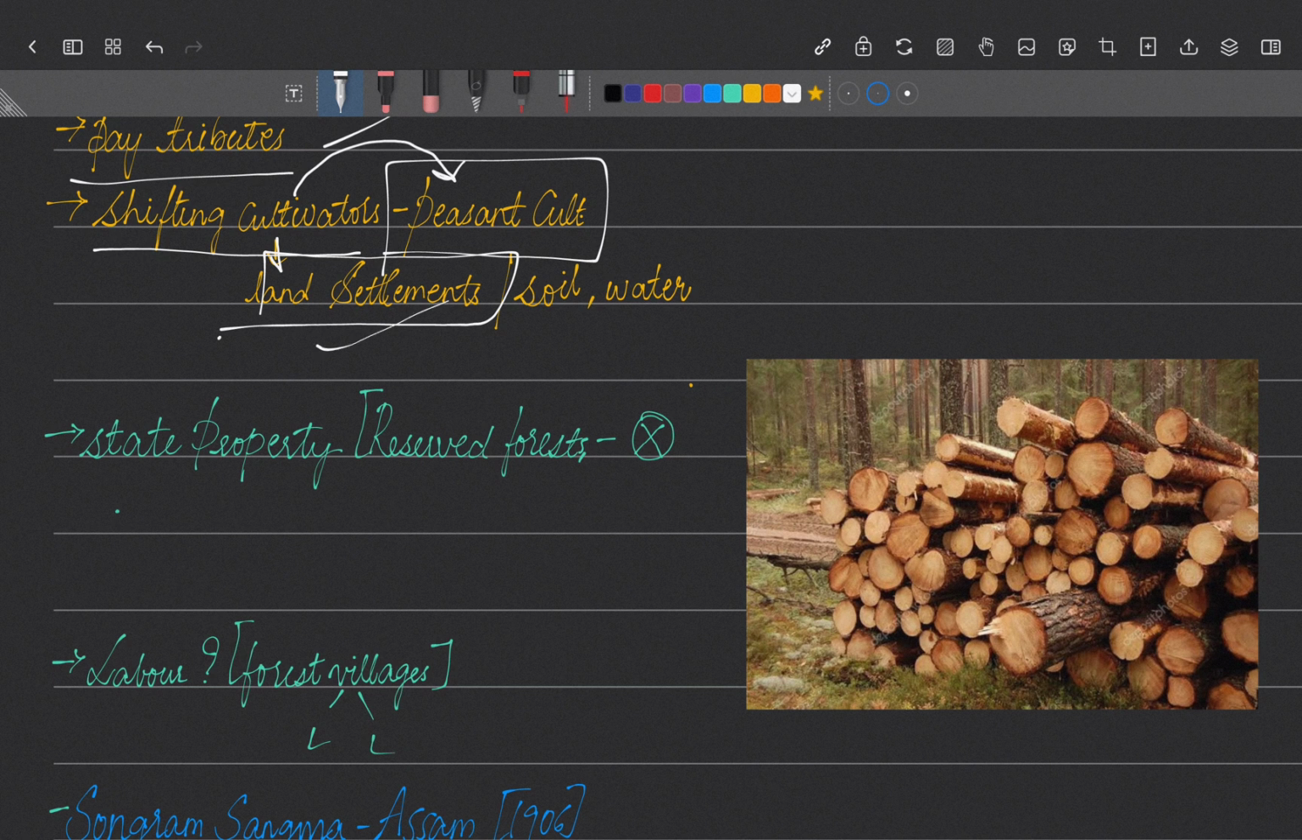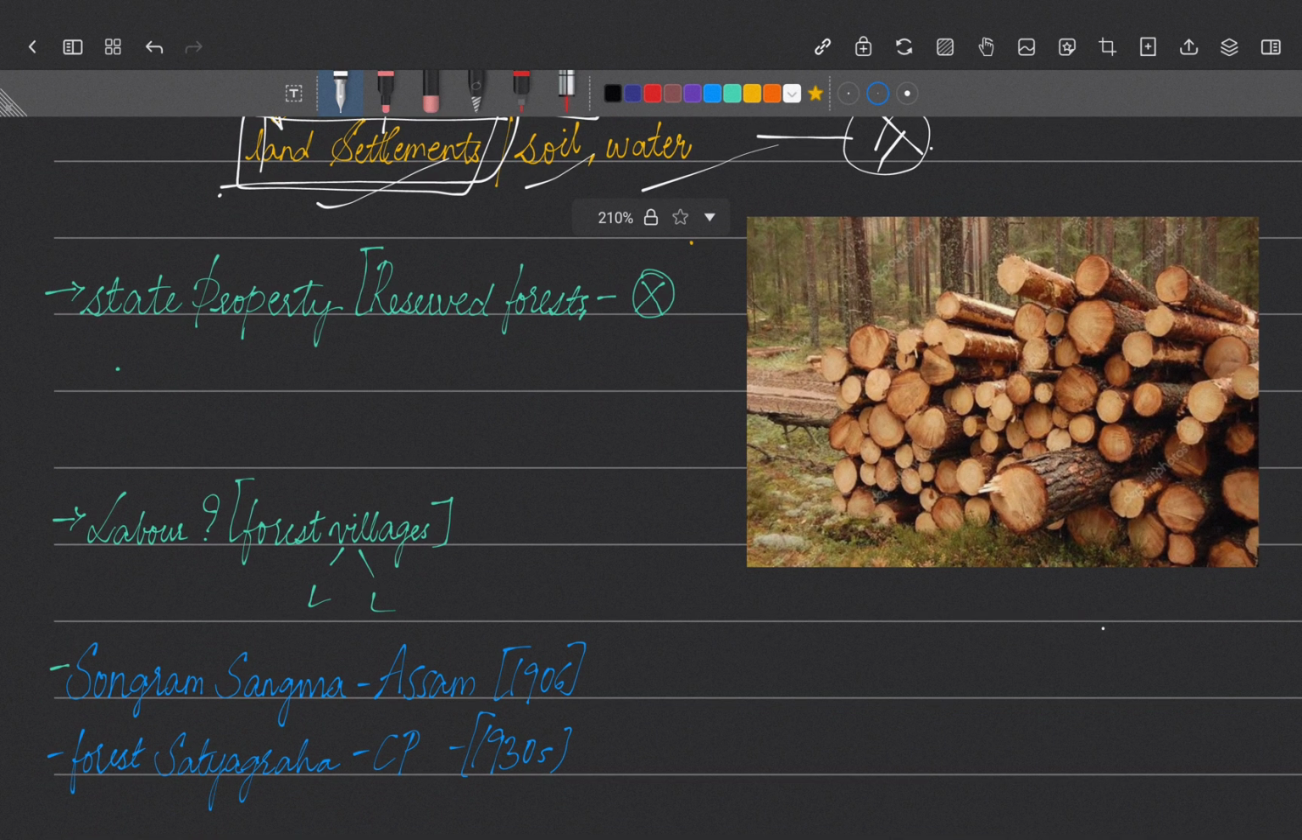But what happened was, because water was sometimes scarce and the soil was not always fertile, and sometimes the land used to become dry, due to the soil and water problems and the scarcity, the land settlements and fixed land cultivation were not possible. So they faced a problem in this particular area.